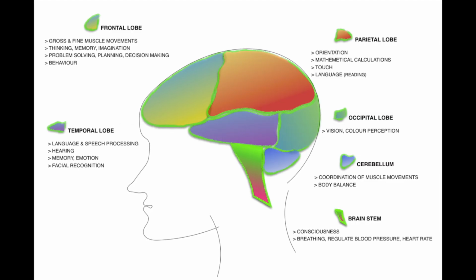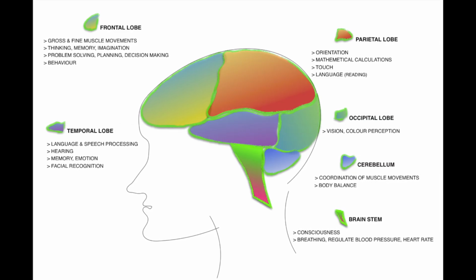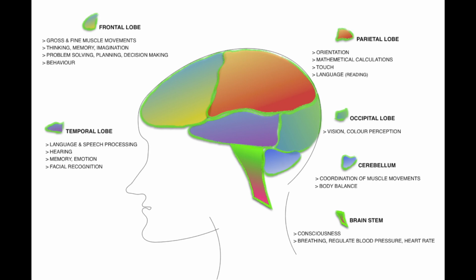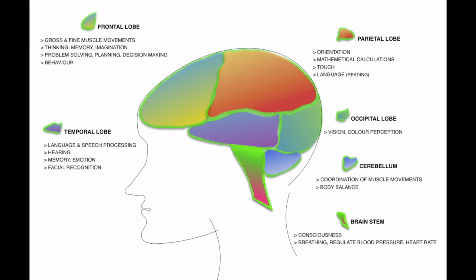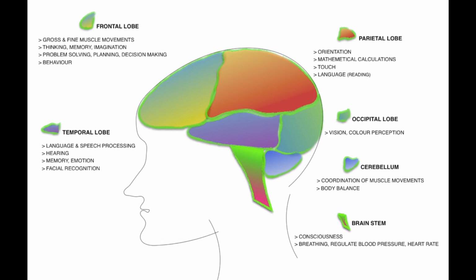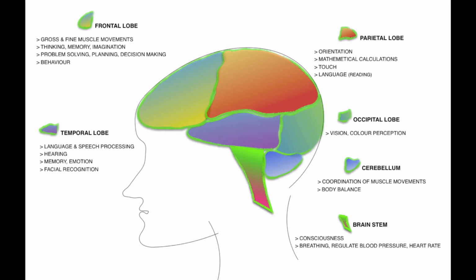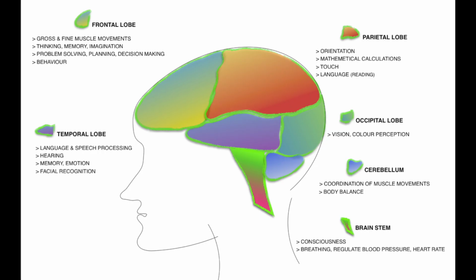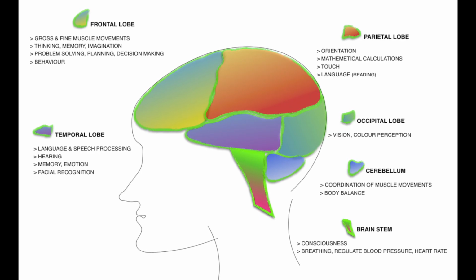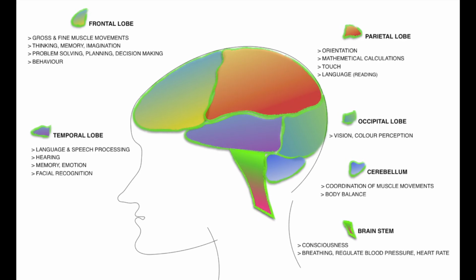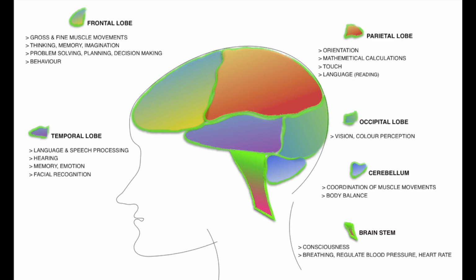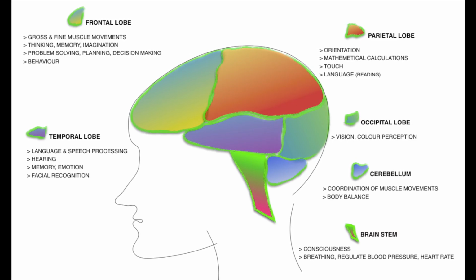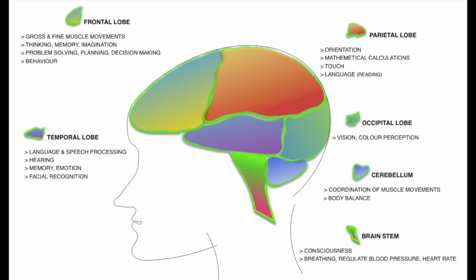The frontal lobe, which controls gross and fine muscle movements, thinking, memory, imagination, problem solving, planning, decision making, and behavior. The temporal lobe, which controls language and speech processing, hearing, memory, emotion, and facial recognition. The parietal lobe controls orientation, mathematical calculation, touch, language like reading. The occipital lobe, which controls vision and color perception.